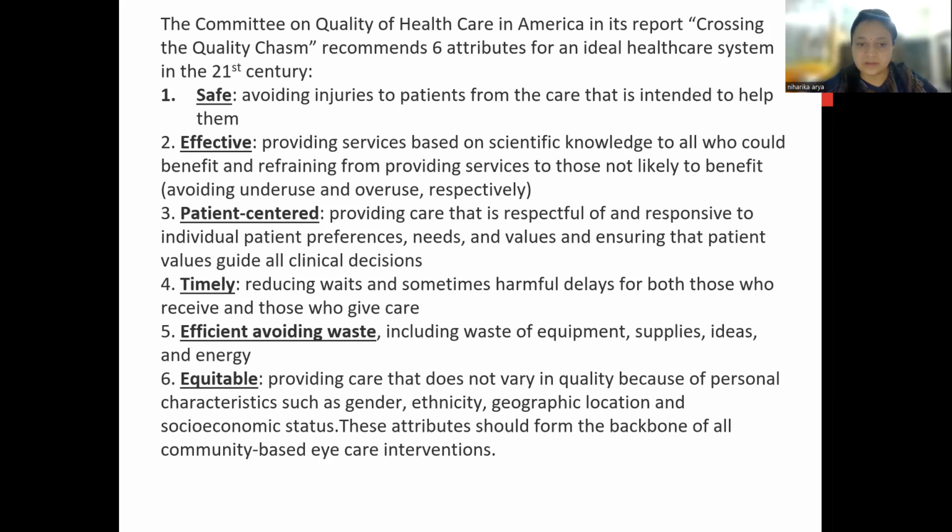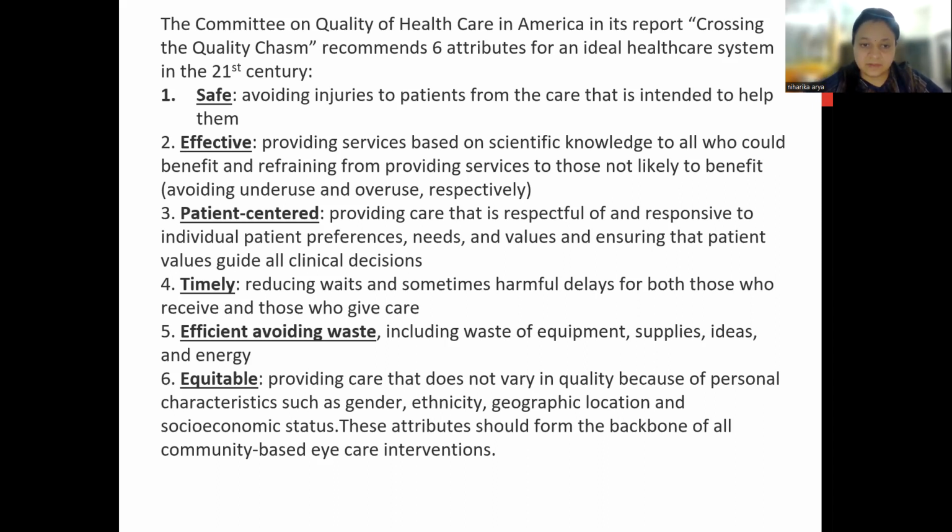So that means we have to see the patient's economic status, and according to that you have to prescribe, or guide the patients about any treatment. So it should be patient-centered.